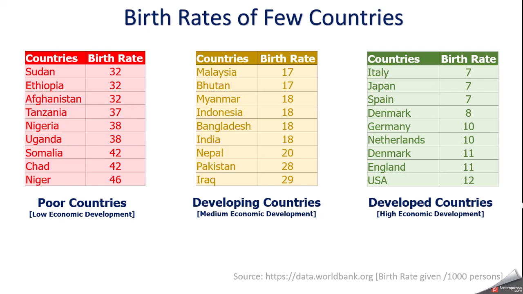Now come to the middle table, developing countries. Malaysia, birth rate is 17. Bhutan, birth rate is 17. India, birth rate is 18. Pakistan, 28. Iraq, 29.